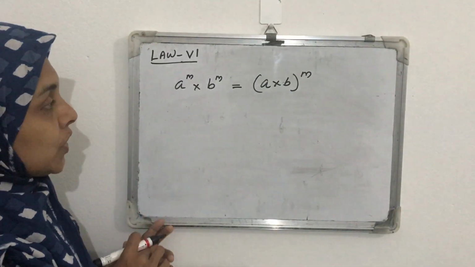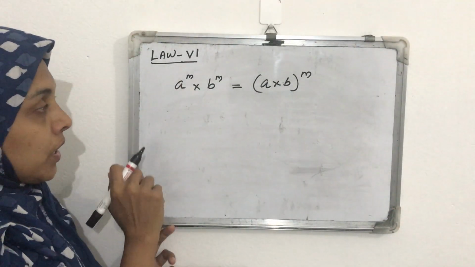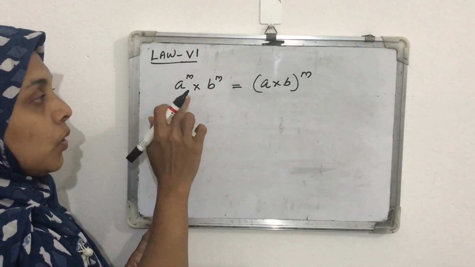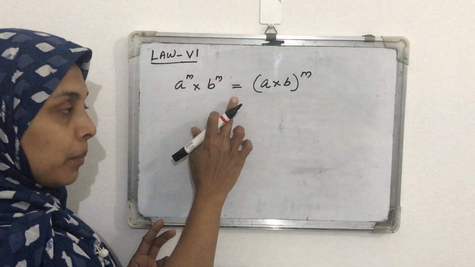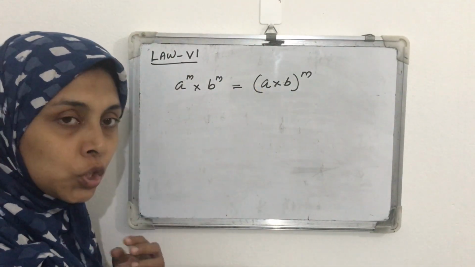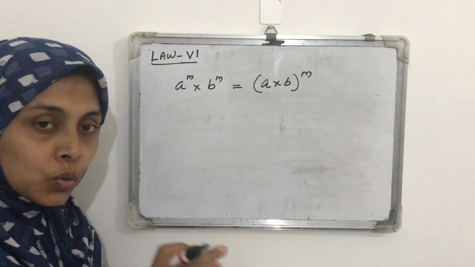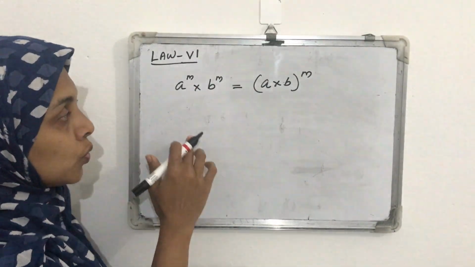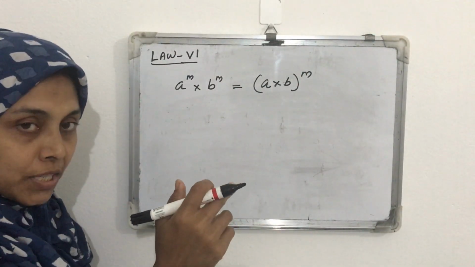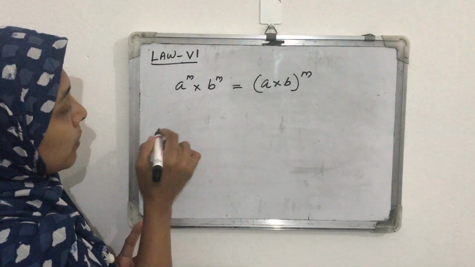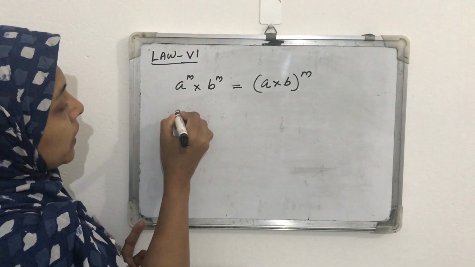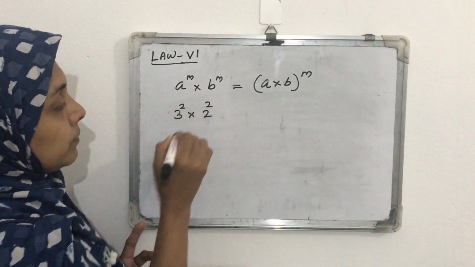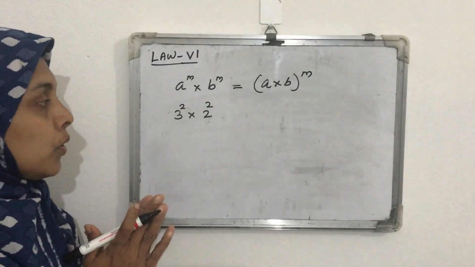This is the sixth law of exponents. That is, for any rational numbers a and b and for any whole number m, a raised to m into b raised to m equals (a into b) whole raised to m. You should study this full exponents law well and learn it by heart. Then we can use these laws for doing calculations. Next, one example: if we want to multiply 3 square into 2 square.